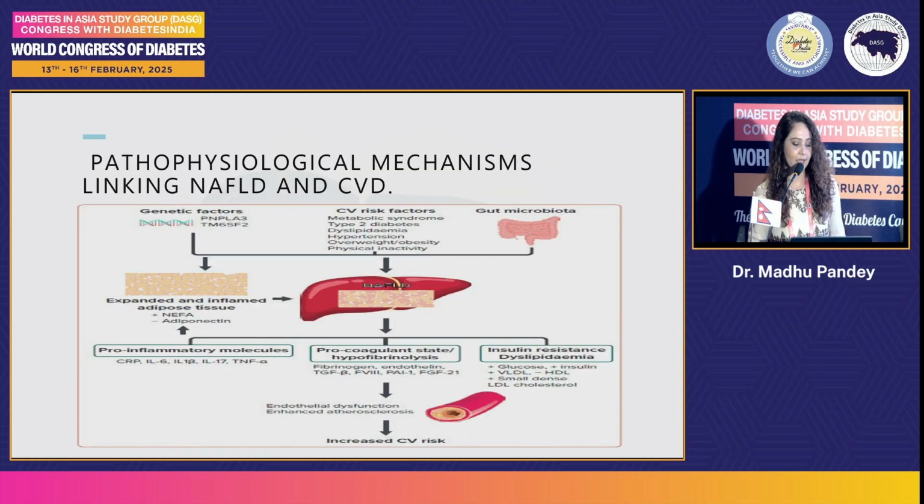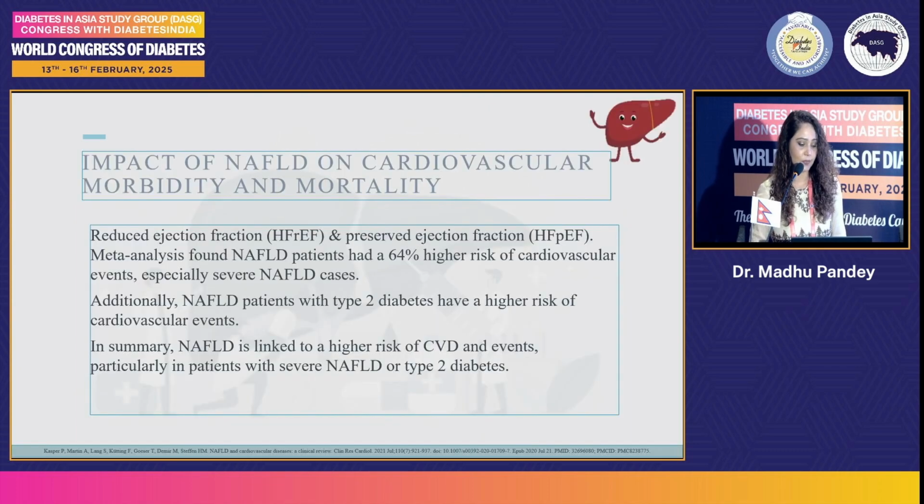And moving ahead, I am not going to talk much about the pathophysiology and mechanism. So we have the genetic factors, CV risk, gut microbiota, leading to non-alcoholic fatty liver disease, which increases pro-inflammatory molecules, procoagulant states, and insulin resistance, leading to increased risk of CV disease. So moving ahead, what are the cardiovascular risks?